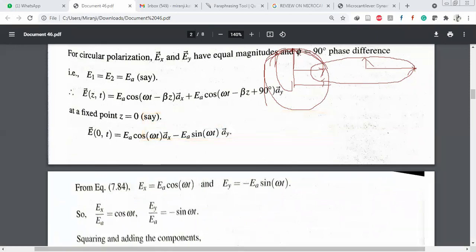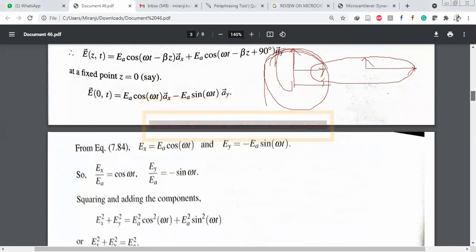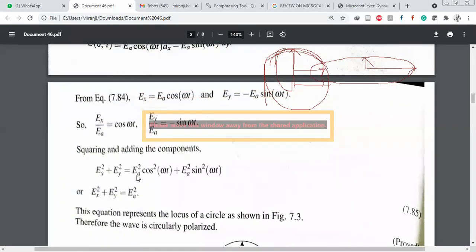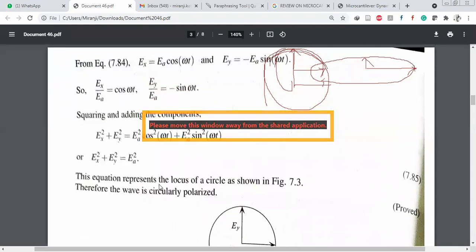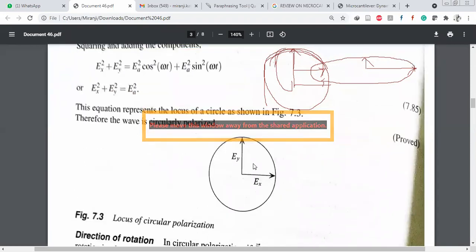Okay, squaring and adding these two components, what do we get? Ex square plus Ey square equals E square cos square omega t plus E square sin square omega t. So cos square omega t plus sin square omega t equals 1. That's why Ex square plus Ey square equals E square. This equation represents the locus of a circle, right? So it looks like this.